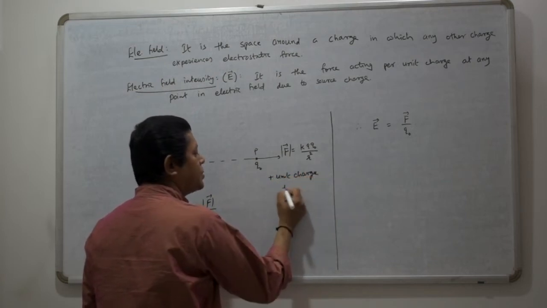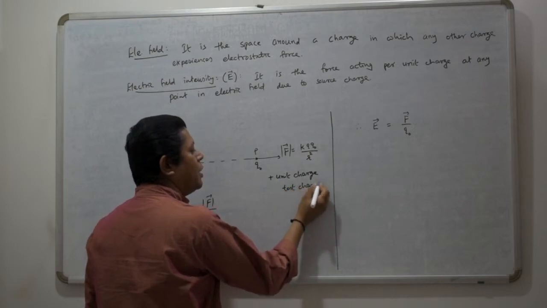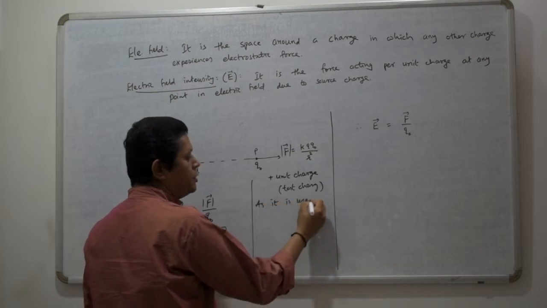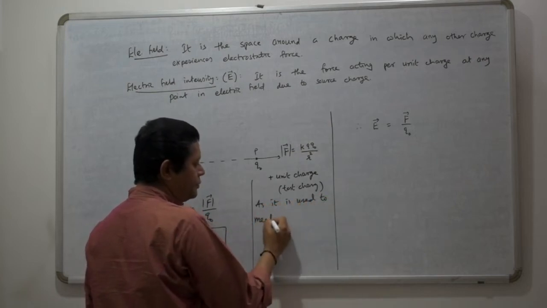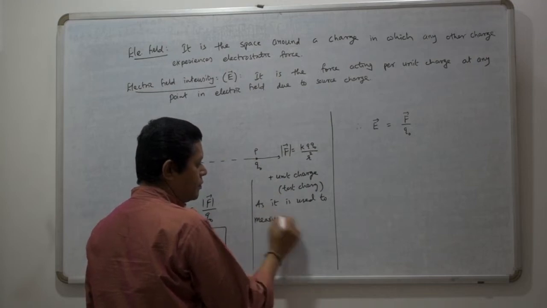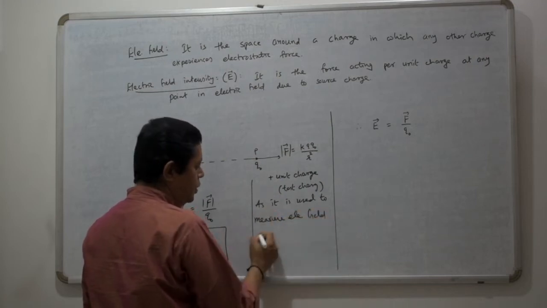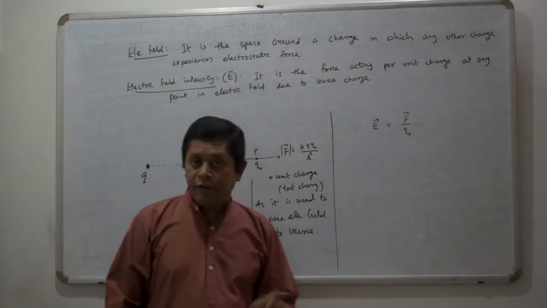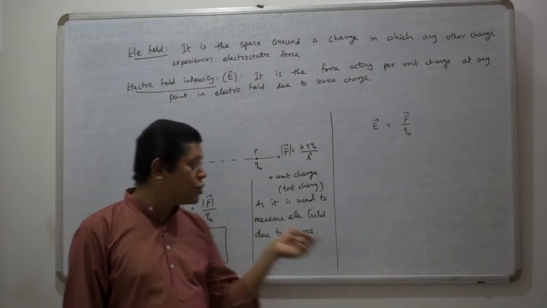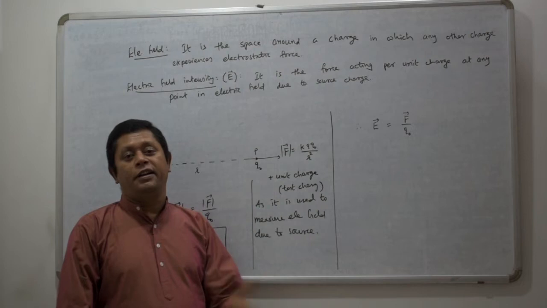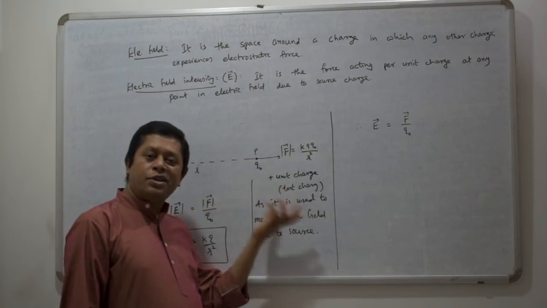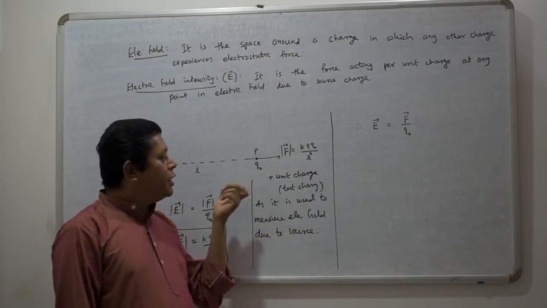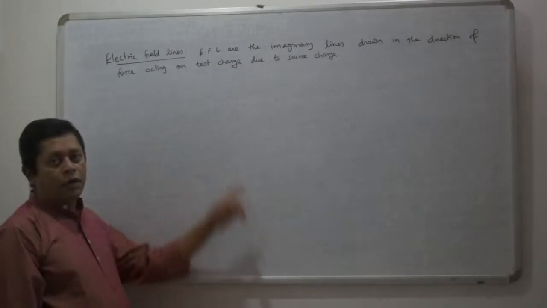You can also call it a test charge, because it is used to measure the electric field due to the source charge. Its magnitude should be very small, because if its magnitude is more, its own field will also be there. So what you will find is the resultant field, and that's why the test charge should be of very small magnitude. That is why we take a unit positive charge as a test charge.